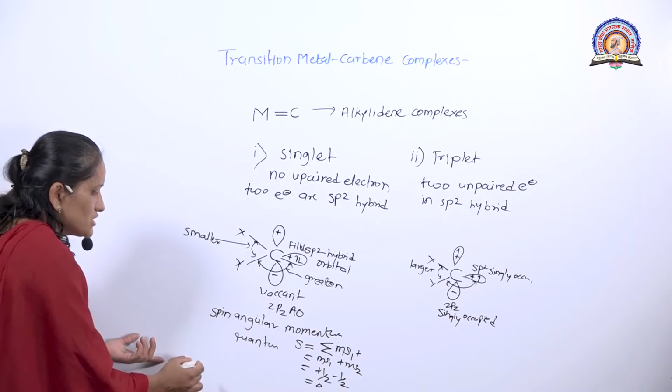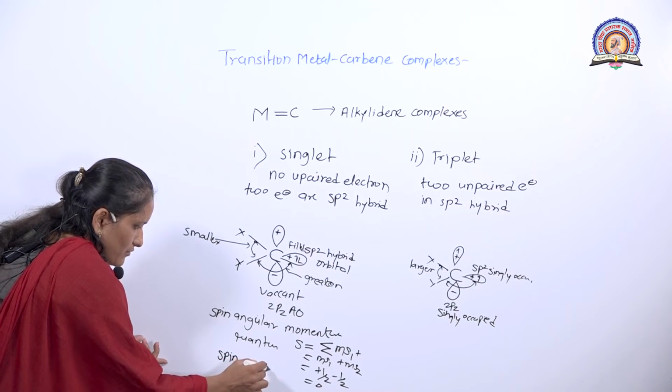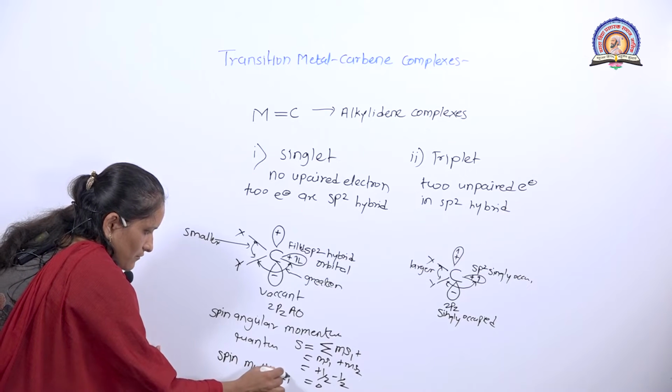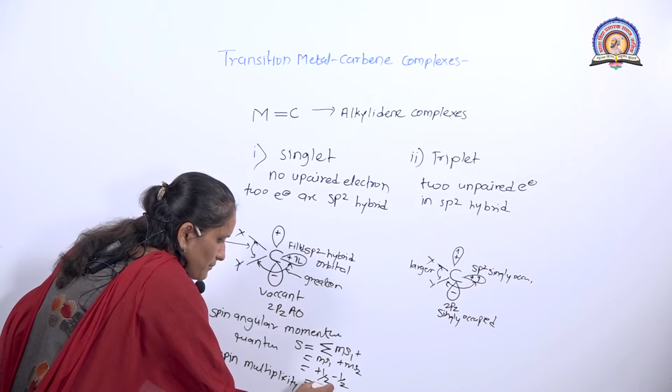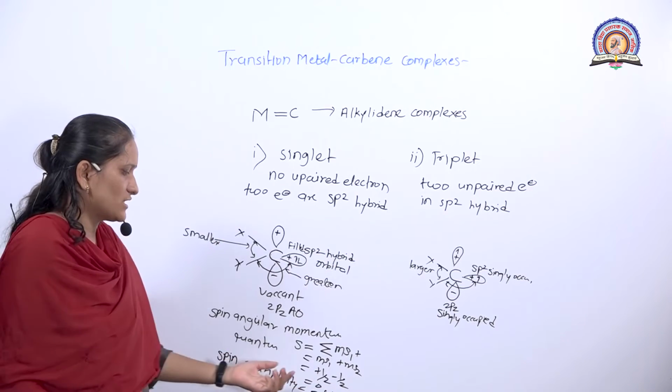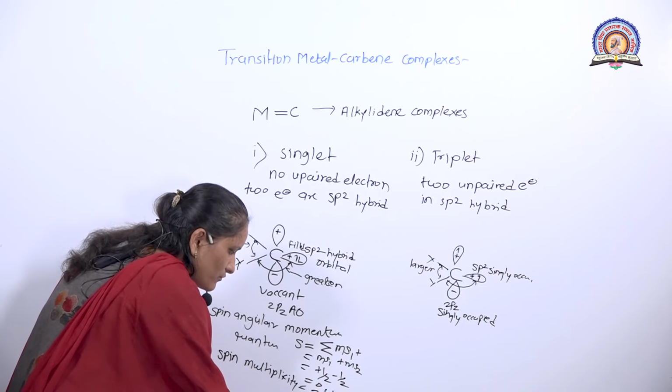Then we calculate the spin multiplicity. Spin multiplicity is equal to 2S plus 1. What will be the value of S? 0. That is 2 into 0 plus 1.